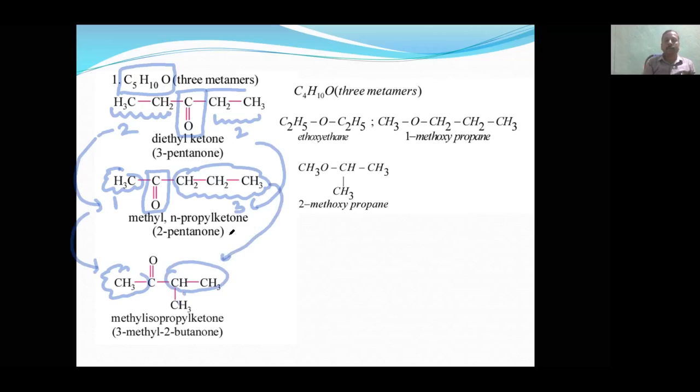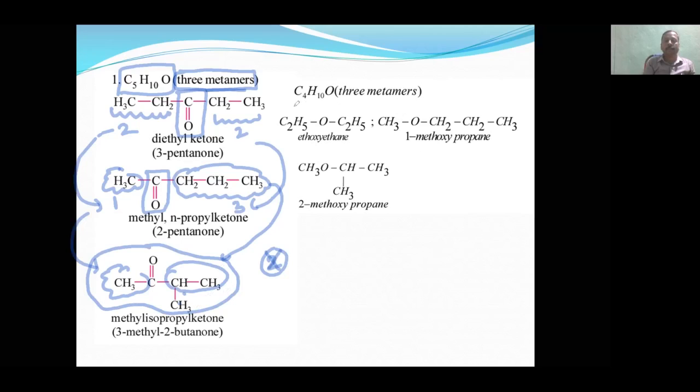These two are also metamers. So for C5H10O, one of our previous students lost his mark because he forgot to think in this direction. He wrote these two and it was an integer question and he lost this mark. So the number of metamers is not 2, it is 3.